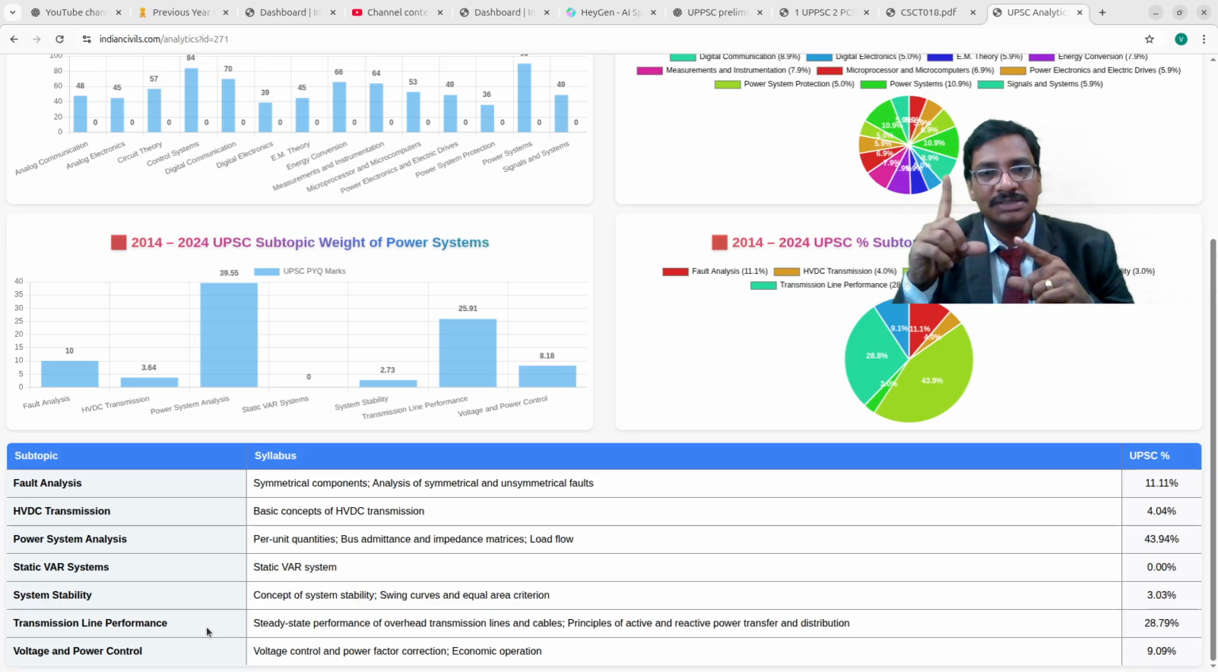It is a tough topic; if you go further, you will face a lot of difficulty in understanding power system stability, equal area criterion, and economic operation. If you want to study all these topics more and more, it will be a bit difficult for you. That's why, as you are able to understand these two topics easily, and given the weightage of these two topics, you can easily target these particular topics.